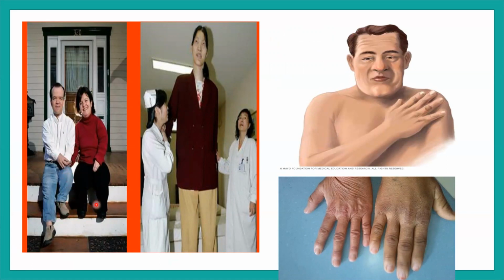This is dwarfism. This is gigantism, in which an individual becomes very tall and overweight. This is acromegaly, in which internal organs increase and become large, and also jaw bones and hands and feet become very large.